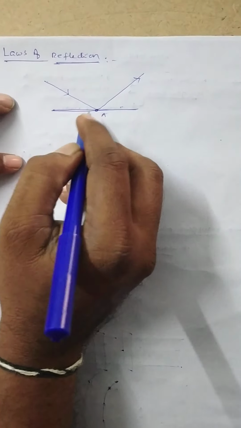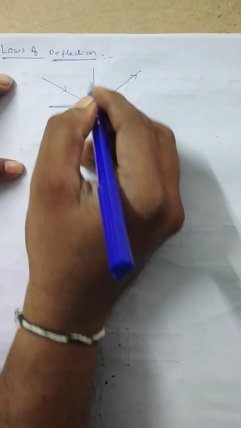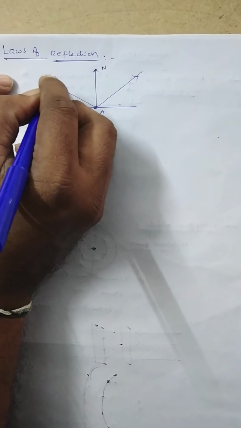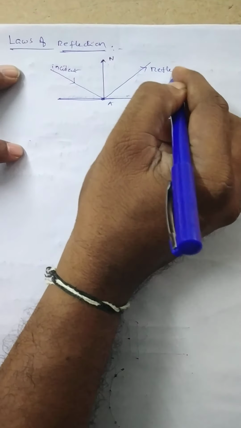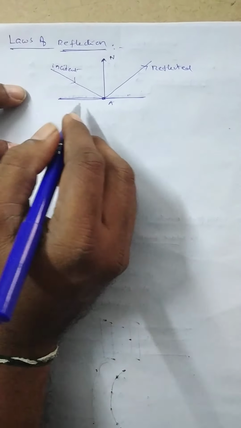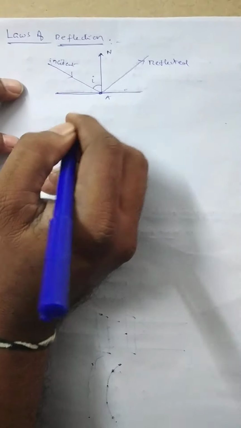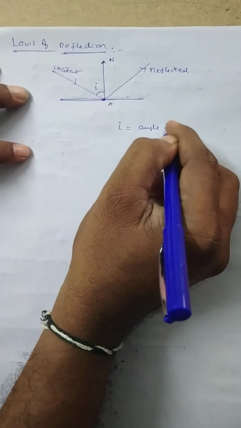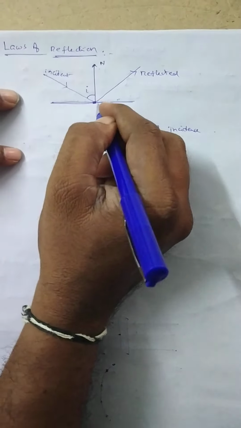At the point of incidence, let us draw a perpendicular to the surface. This is the perpendicular line. This is the incident light ray and this is the reflected light ray. The angle made by the incident light with the normal is represented by I, where I is known as the angle of incidence.